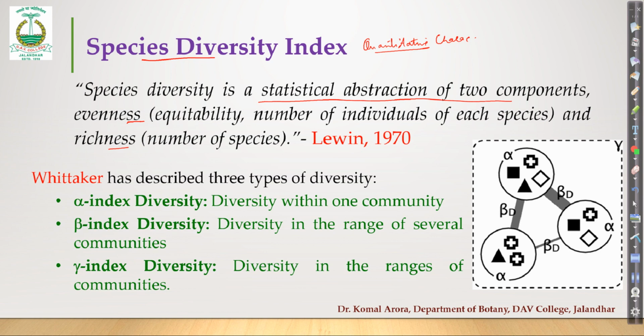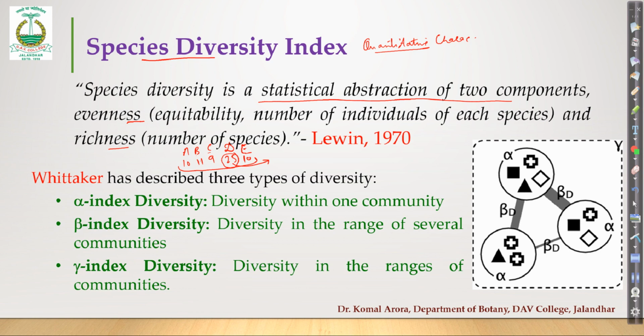For example, let's suppose in a particular community you observed a total of 5 species, and you found that there were 10 plants of this, 11 plants of this, 9 plants of this, 25 plants of this, and 10 plants of this. So now you are observing the number of individuals of each species and how even they are. We can see A, B, C and E are evenly distributed because their number is more or less the same, whereas D has almost more than double the number of individuals of all other species. So it is not showing evenness.